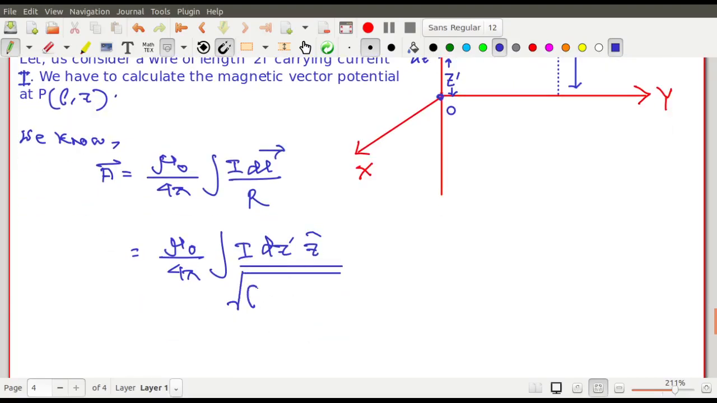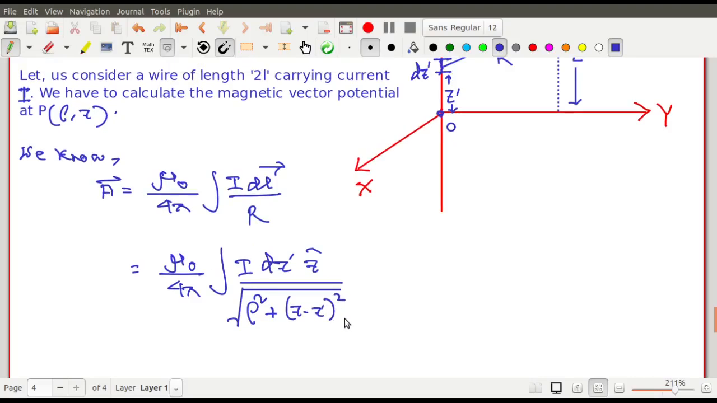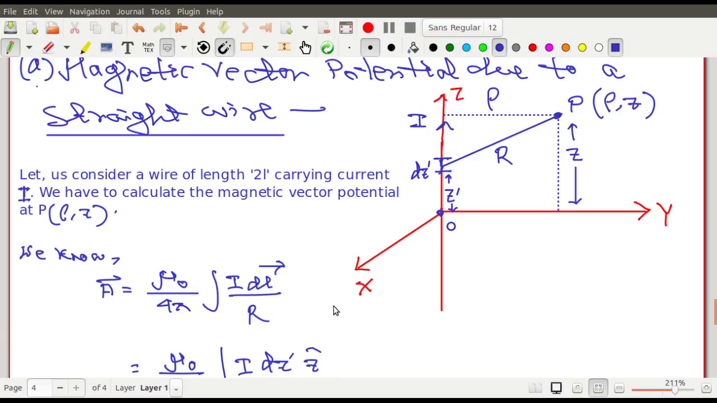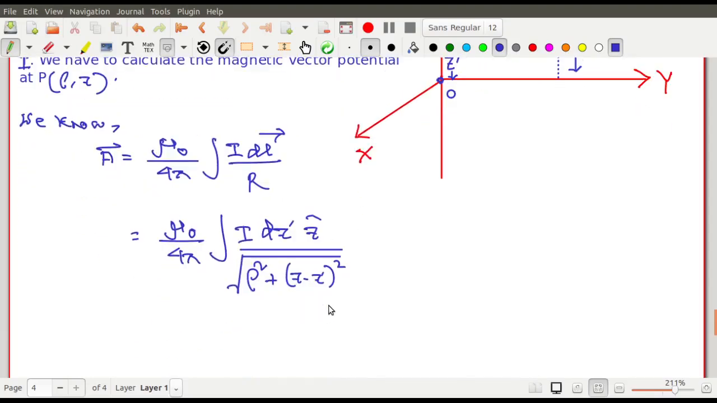So according to Pythagoras theorem, this is rho square plus (z minus z dash) square. Okay? Rho square plus (z minus z dash) square. Something like this came. This is the vector potential, right? And you should integrate it from minus L to plus L. And the range of this integration is minus L to plus L.